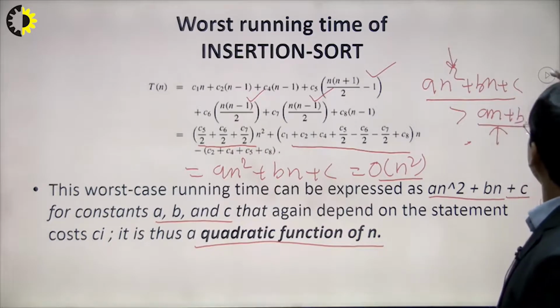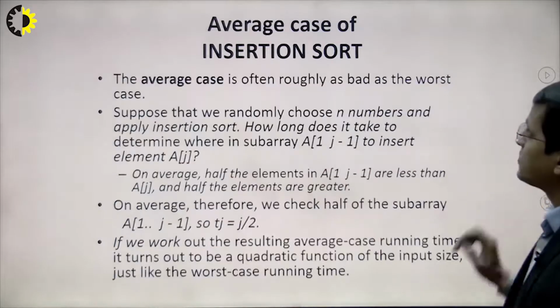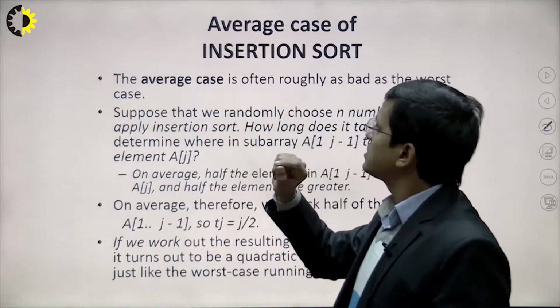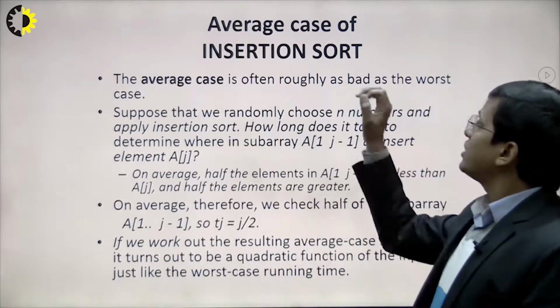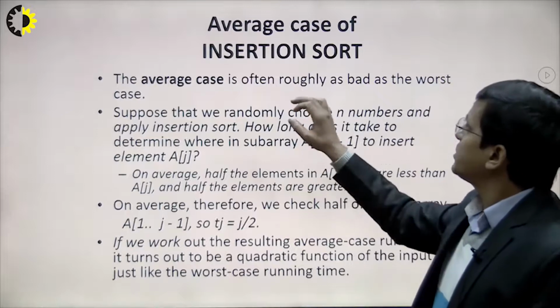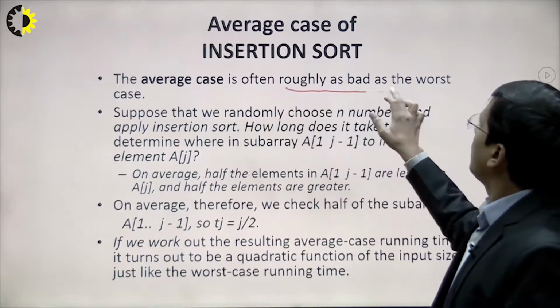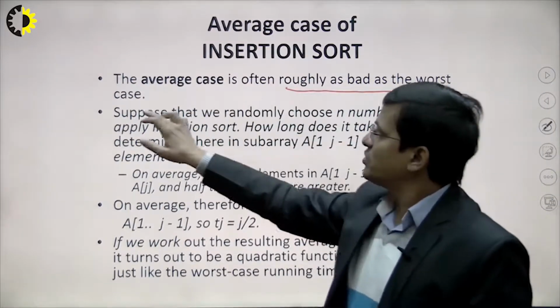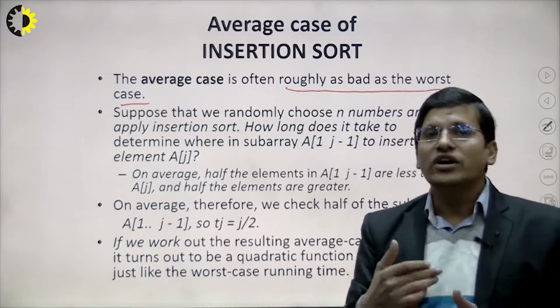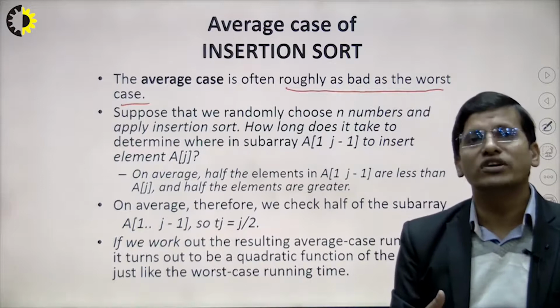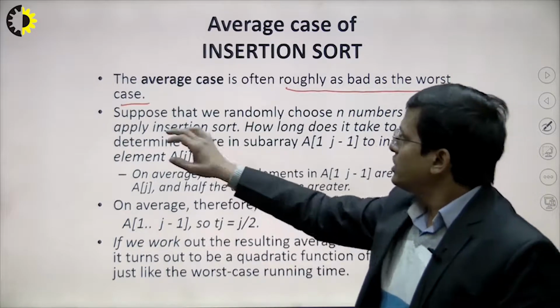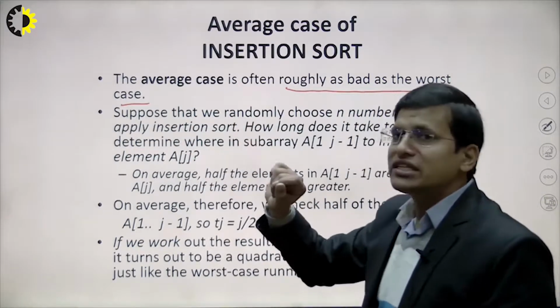Now we will see the average case. So what is the condition for the average case, right? In the average case, we are often roughly as bad as the worst case. Basically, in the average case we are trying to find out how bad it is as compared to the worst case also, right? So the main condition is this.